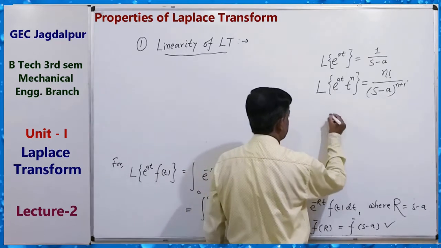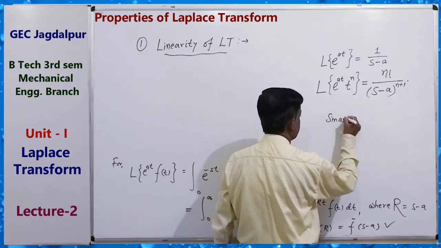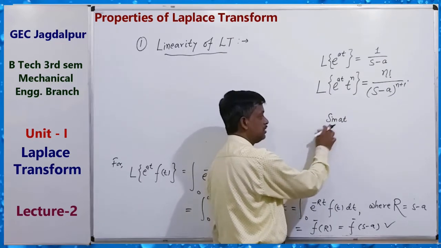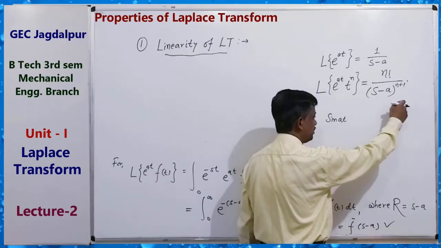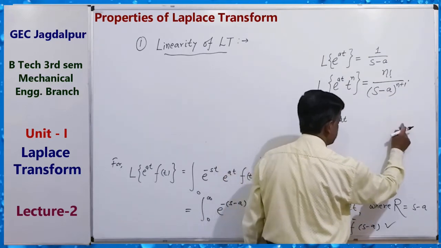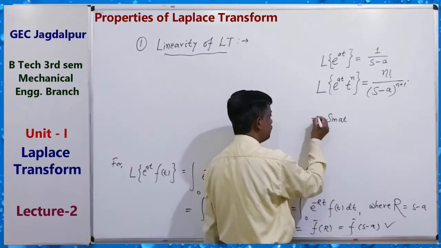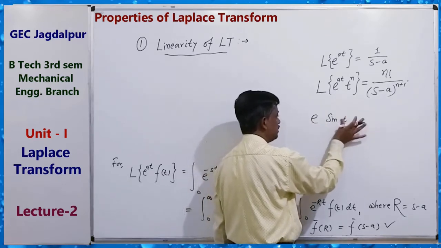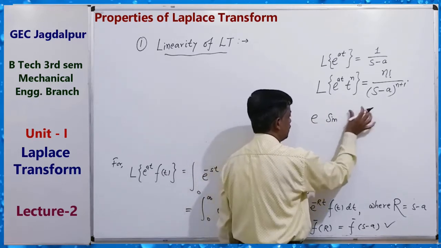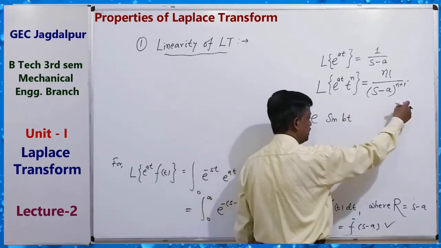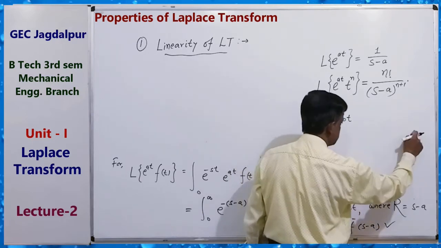Similarly, sin at, we know Laplace transform of this is equal to a upon s square plus a square. Suppose here we take b, to avoid confusion. So b sin bt means b upon s square plus b square.